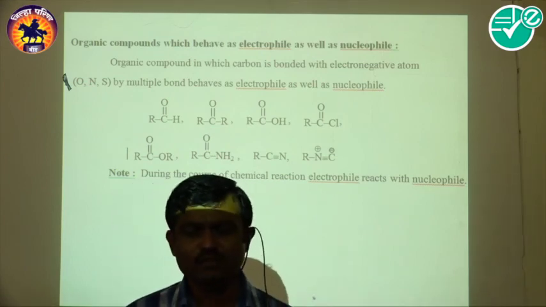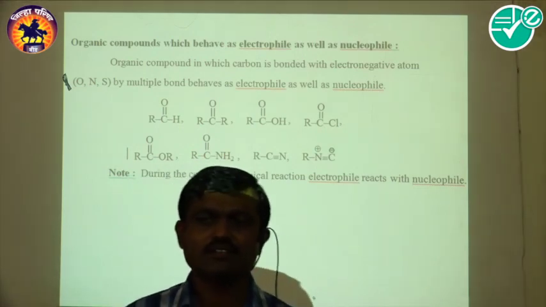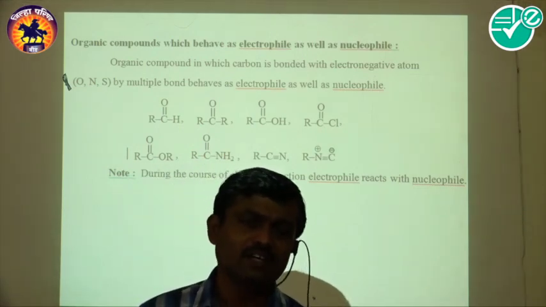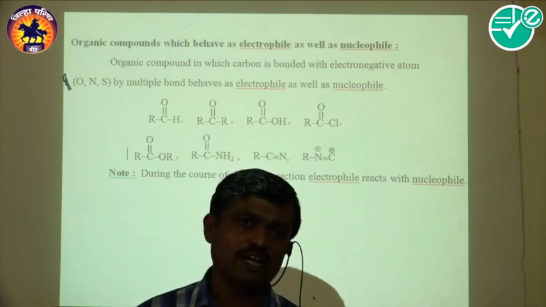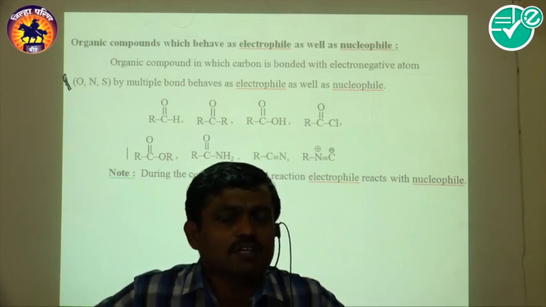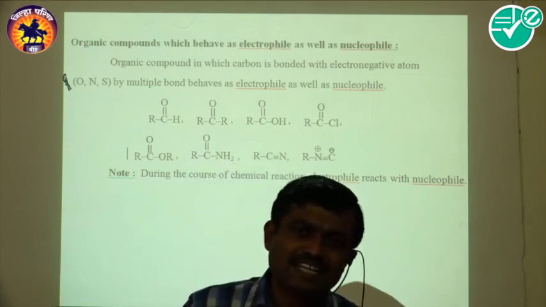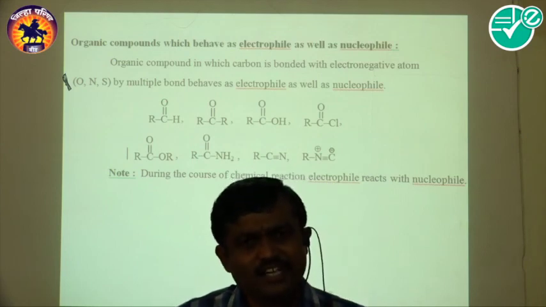And later on we discussed the reagents, that is the electrophile and nucleophile. We also discussed how many types of electrophile are observed. The electrophile is nothing but an electron deficient species which attacks an electron rich center.